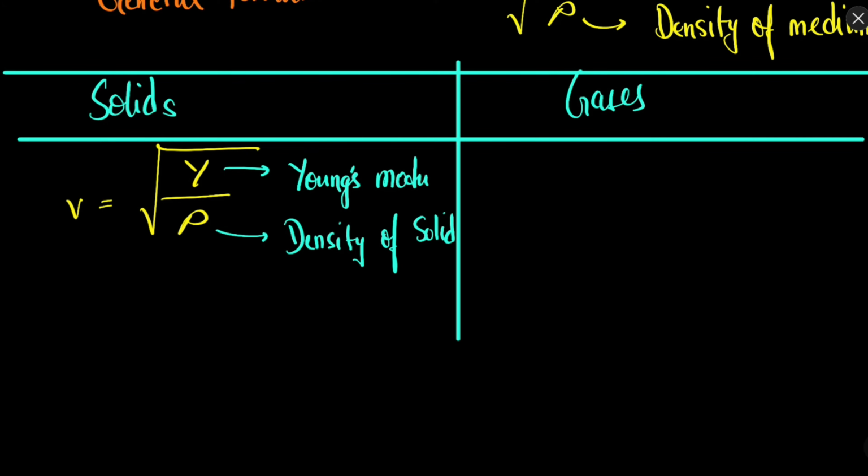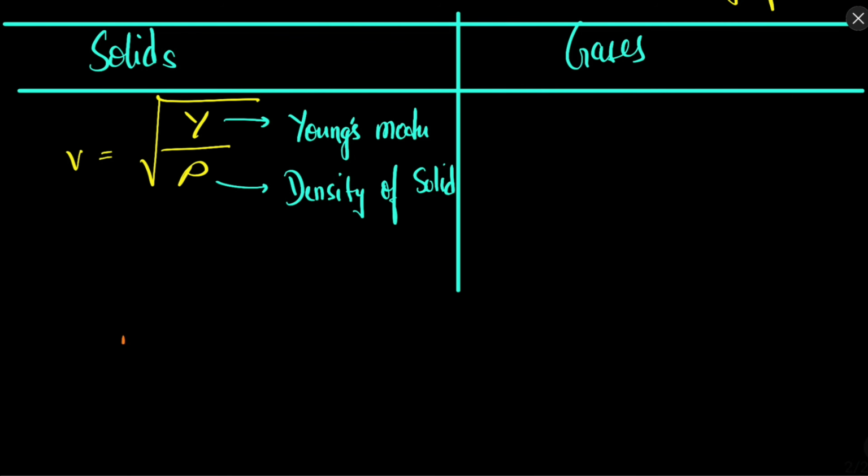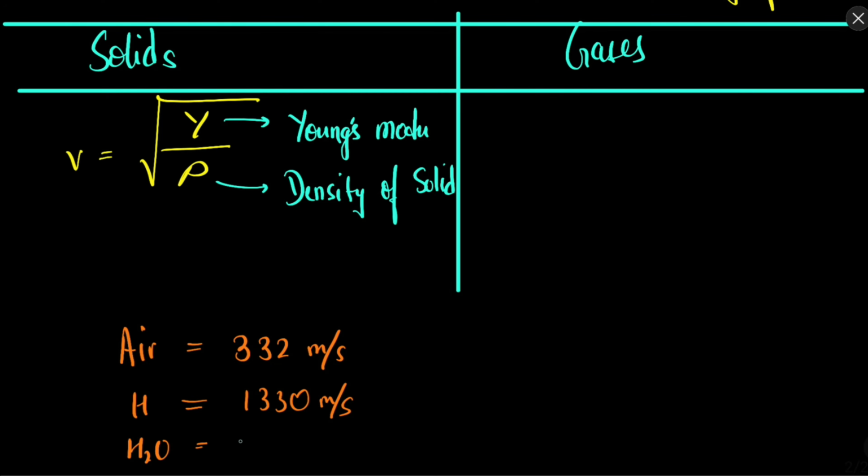So instead of bulk modulus, we have Young's modulus in the case of solids. The speed of sound in air is approximately 332 meters per second at 0 degrees Celsius. The speed of sound in hydrogen is 1330 meters per second, because hydrogen is less dense, so the particles move a bit quickly. The speed of sound in water is 1486 meters per second.